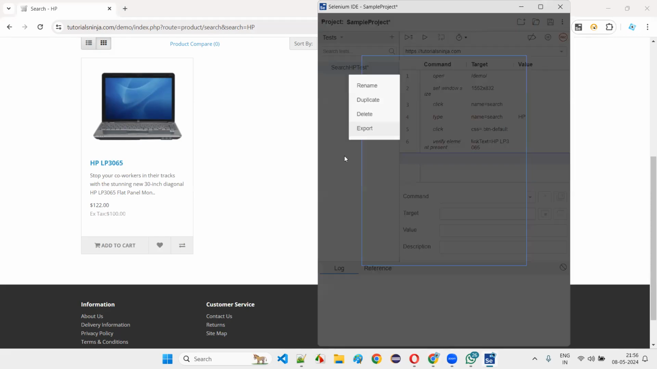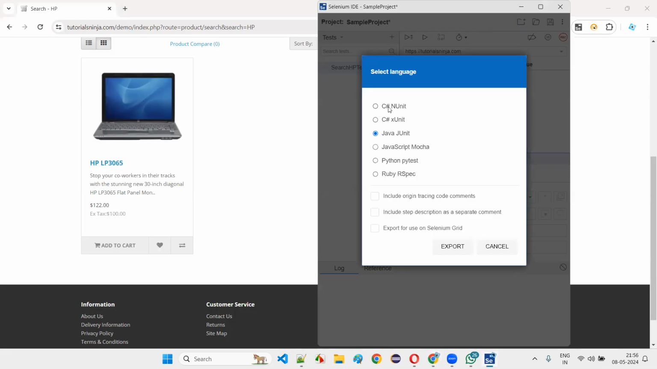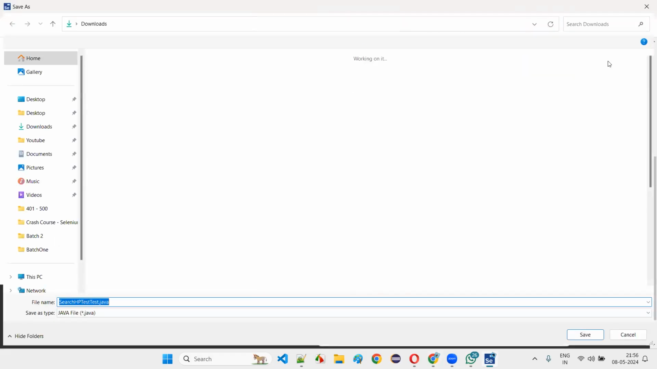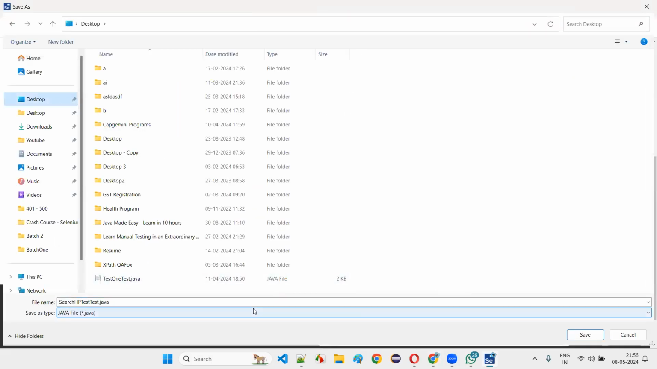Click on this and export the code. You can export the code in any of the formats you want, if you want C#, or if you are using Java, let's say we are going to use Java, Java JUnit. Let's say export. So it will auto-generate the code for us. This can be used as a helper tool for us.